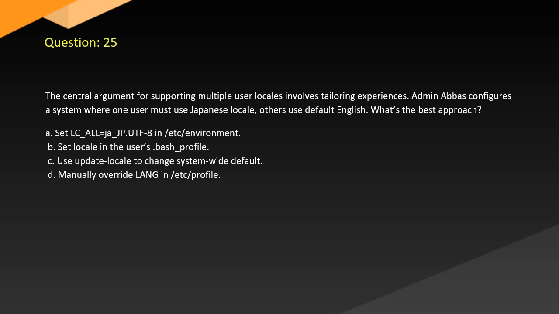Question 25. The central argument for supporting multiple user locales involves tailoring experiences. Admin Abbas configures a system where one user must use Japanese locale, others use default English. What's the best approach? A. Set LC_ALL equals ja_JP, update in its environment. B. Set locale in the user's bash profile. C. Use update-locale to change system-wide default. D. Manually override LANG in /etc/profile.